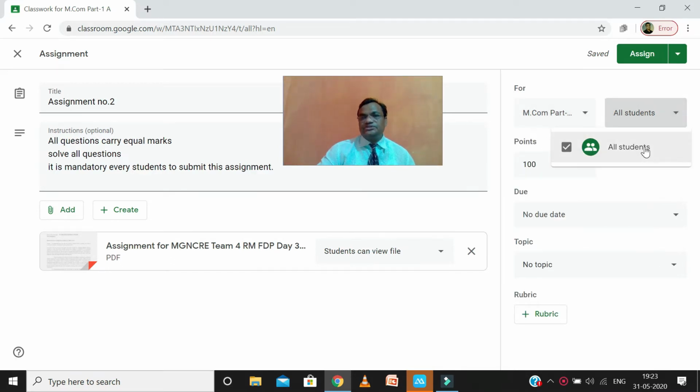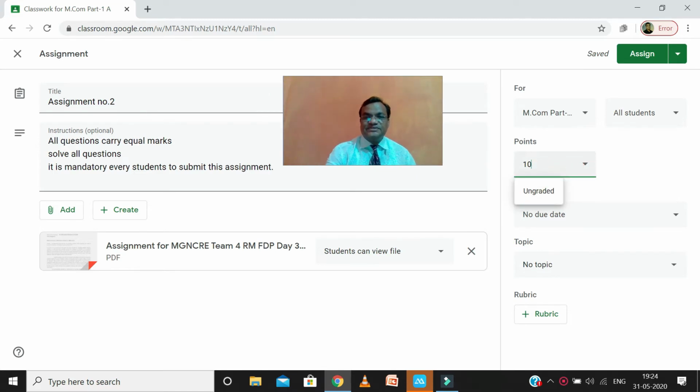Now teachers can give some marks, meaning points. Whatever assignment has been given by the teacher to the students, he can give the marks here. Suppose I give here 25 marks, or ungraded. Ungraded means no marks have been given.